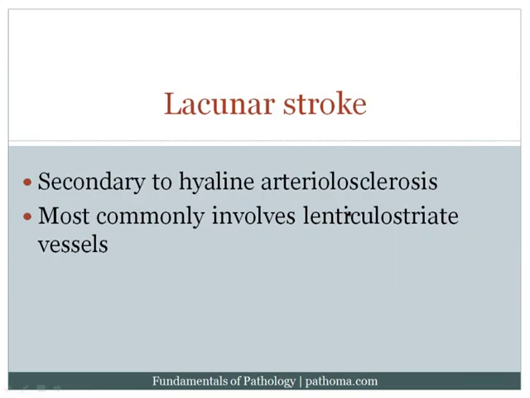Now, the third way by which you can get an ischemic stroke is called a lacunar stroke. And the idea here is that this involves the small blood vessels of the brain that undergo hyaline arteriolosclerosis. Of course, hyaline arteriolosclerosis would occur with benign hypertension or with diabetes. And when this occurs, this will decrease the blood going through those small blood vessels and will result in a lacunar stroke. Now, the idea here is that if this is a small blood vessel, and you create hyaline arteriolosclerosis, you then thicken the wall, making the lumen more narrow.